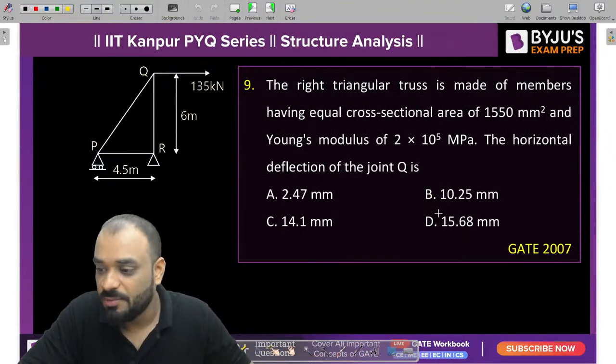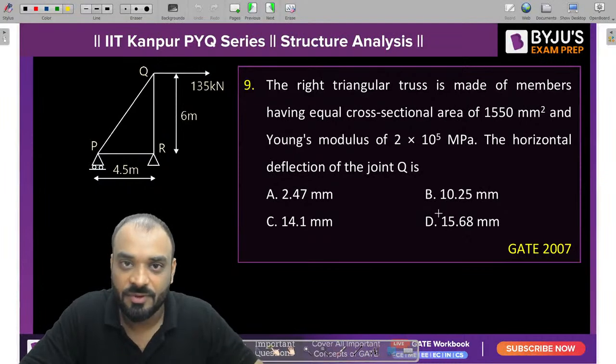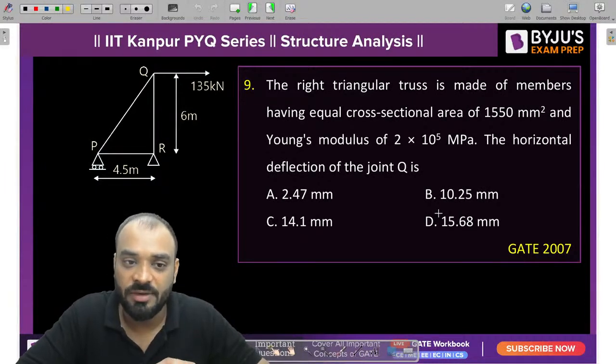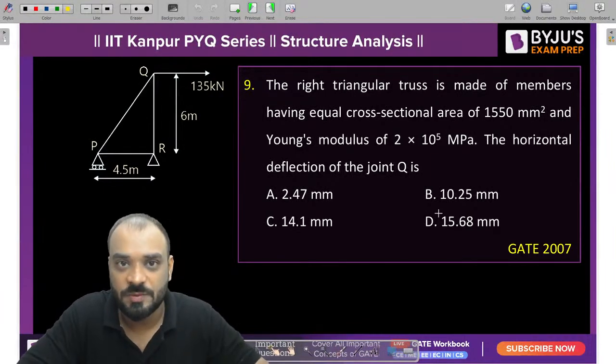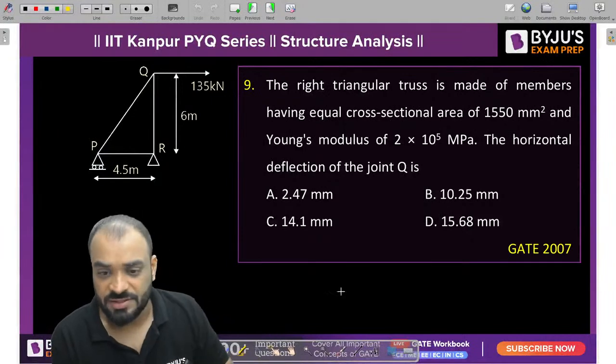Now this problem is based upon the deflection of a truss joint, right? And no doubt in this particular question we need to do a little bit lengthy analysis to solve this problem. But there is no issue, guys. I will tell you some short steps by which you can calculate this particular deflection. So how we can reduce the number of steps over here, right? So let's read the question once again.